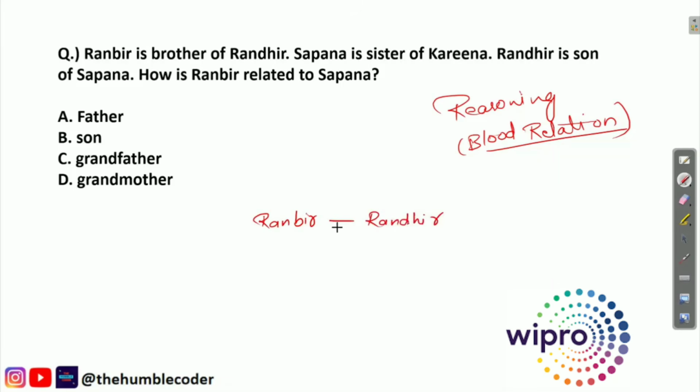Now this is the symbol for brother sister relationship. If you are not aware about it, make sure to check that explanation video which I told you. Sapna is the sister of Kareena.